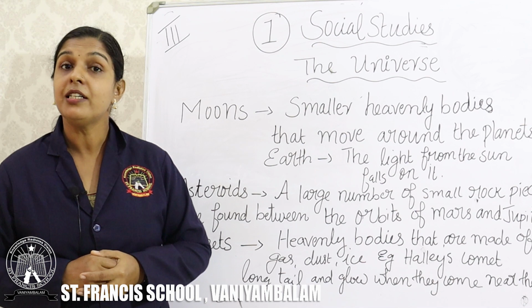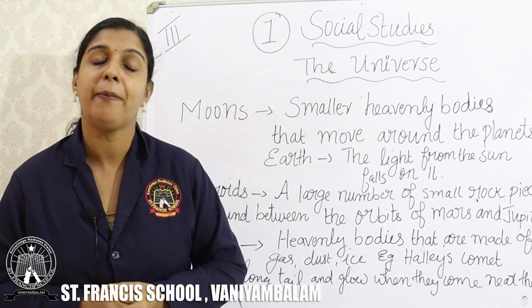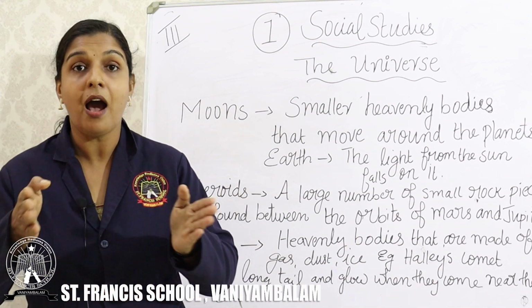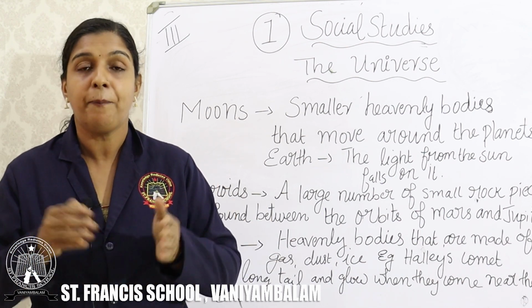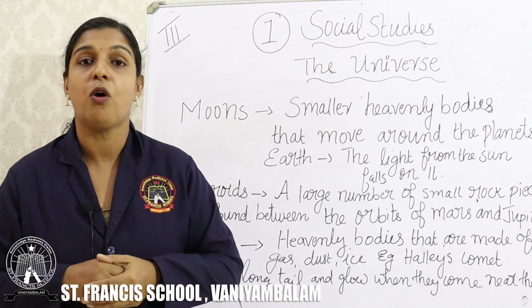Orbit. We have learned about the orbit, isn't it? What do you mean by an orbit? The path, the way where the planets move around. It is called what? The orbits.